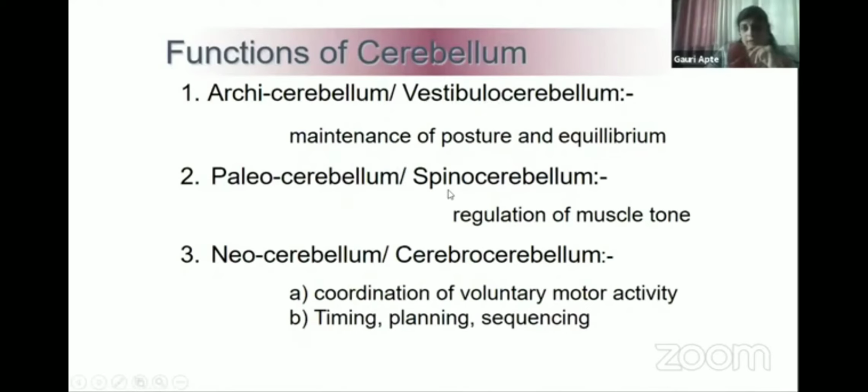Paleocerebellum or spinocerebellum. This is involved in regulation of muscle tone. Neocerebellum or cerebrocerebellum. It is involved in coordination of voluntary motor activity, timing, planning, and sequencing function.